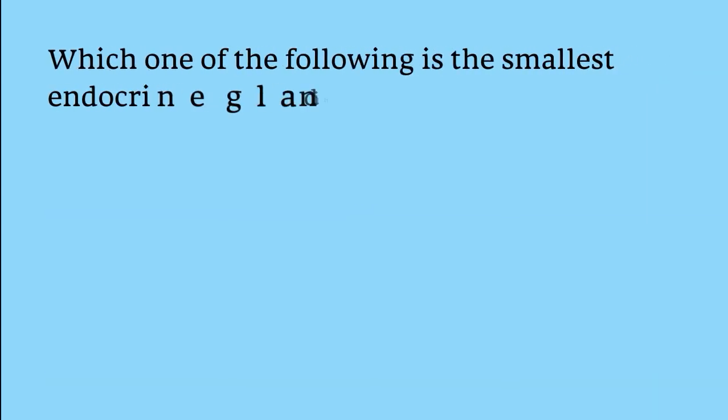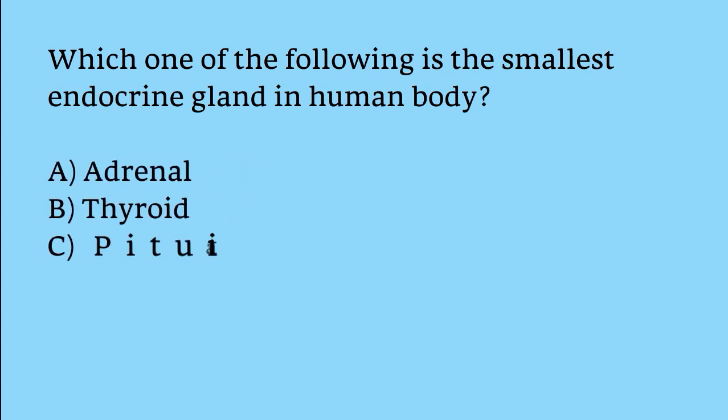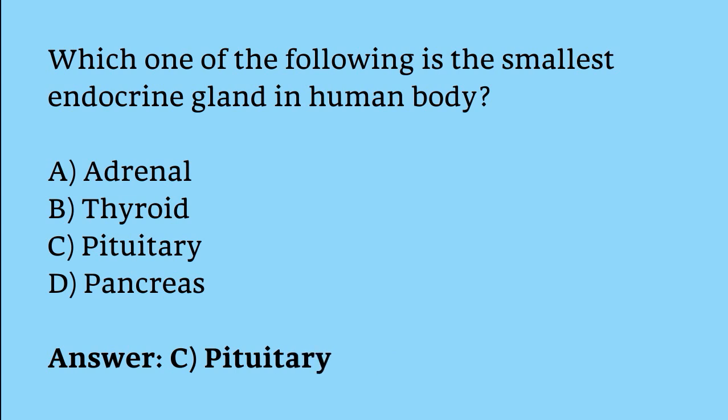Which one of the following is the smallest endocrine gland in the human body? Adrenal, thyroid, pituitary, pancreas. The correct answer is option C. Pituitary gland is the smallest endocrine gland in the human body.